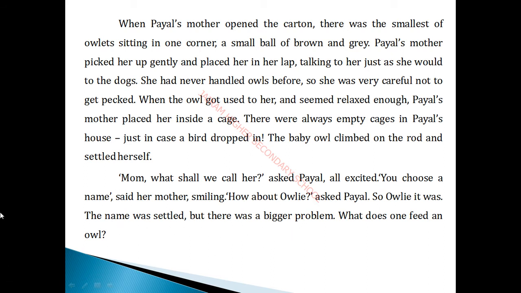What does one feed an owl? Now they are having a lot of questions in their mind. They know very well what the dogs used to eat. They know very well what other animals and other birds in their house used to eat, but they don't know what an owl used to eat. So they have kept the name Owlie, and they are choosing the name and taking care very gently, and they feel very happy to have the owl in their home.